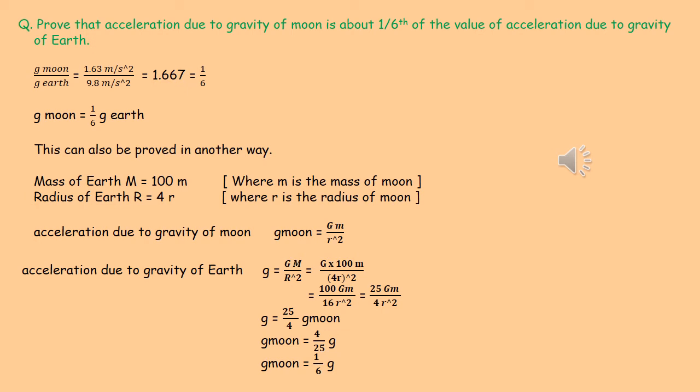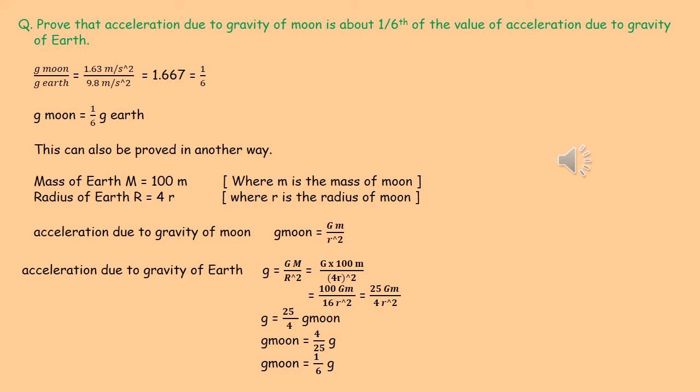The acceleration due to gravity of Moon, G moon, is equal to capital G small m by r square. Acceleration due to gravity of Earth is small g is equal to capital G capital M by capital R square. Now instead of capital M we can write 100 m, and instead of capital R we can write 4r whole square. So small g is equal to 100 Gm by 16 r square.